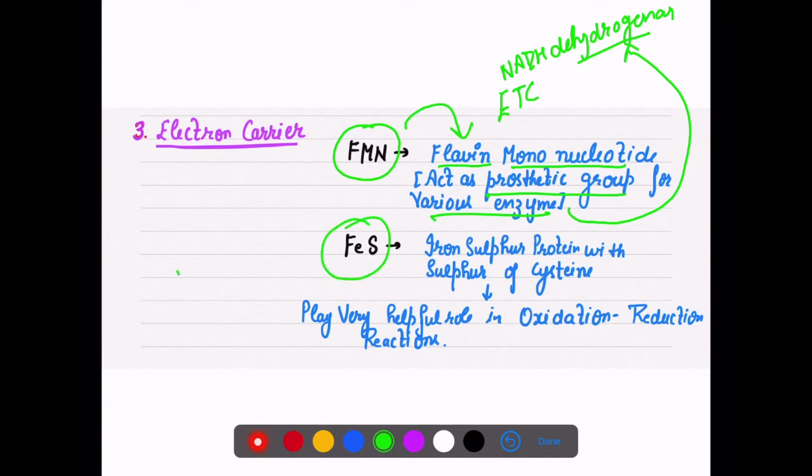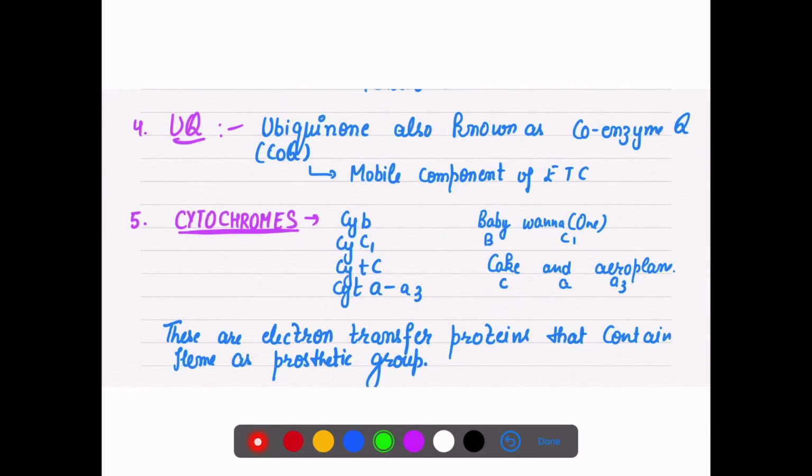Then there is a component of iron sulfur proteins. In iron sulfur proteins, the sulfur comes from the amino acid cysteine. Why do we need them in ETC? Because they are very helpful in the oxidation reduction, that is, the redox reaction. See, everything has some function, related to one or another function. Then there is UQ.